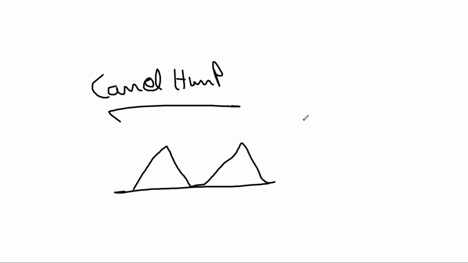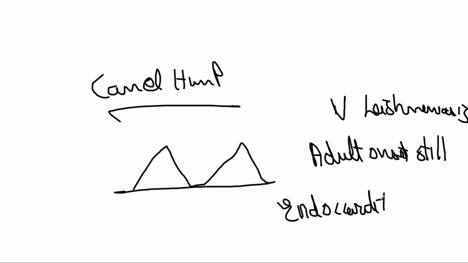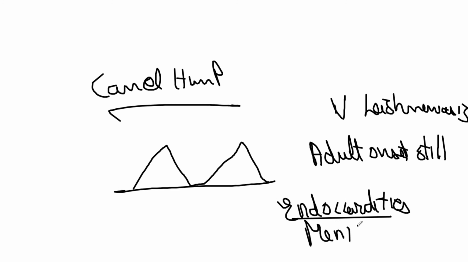It is seen in visceral leishmaniasis, second is adult onset Still's disease, and third, very important, endocarditis, specifically due to meningococcal.